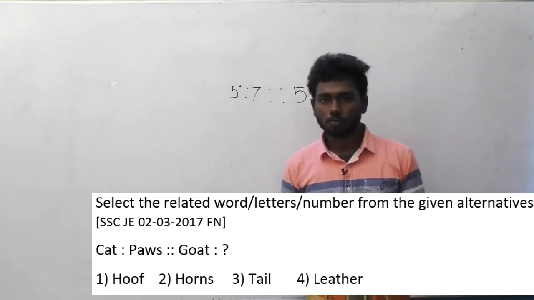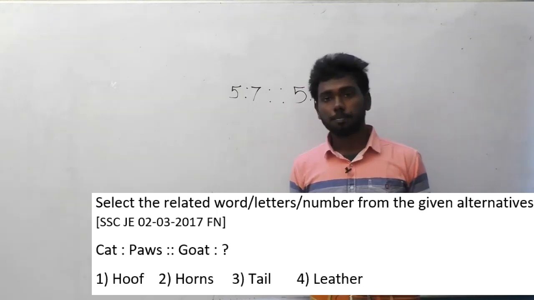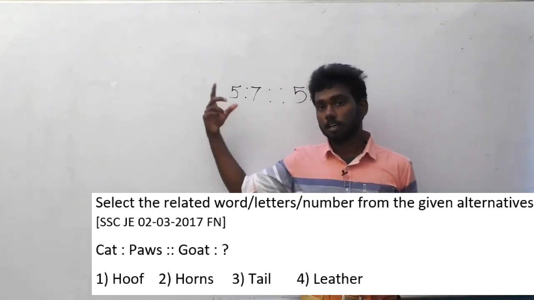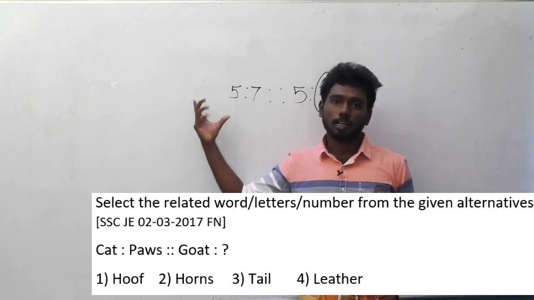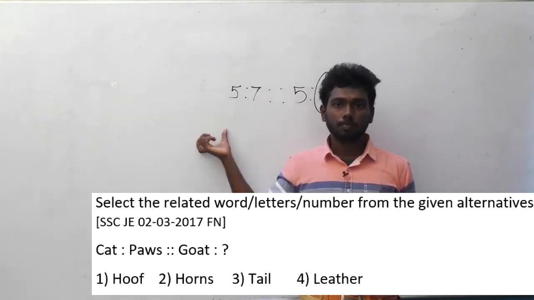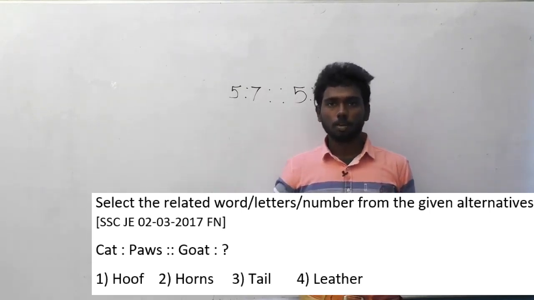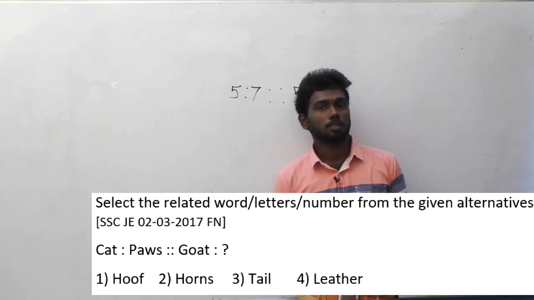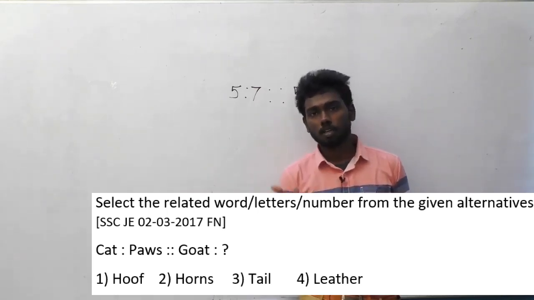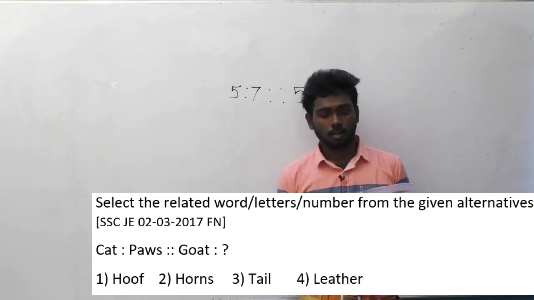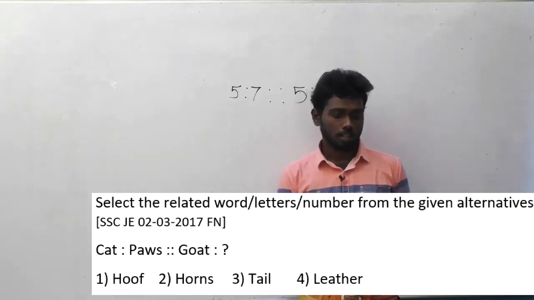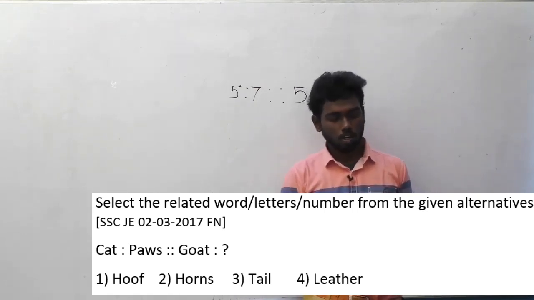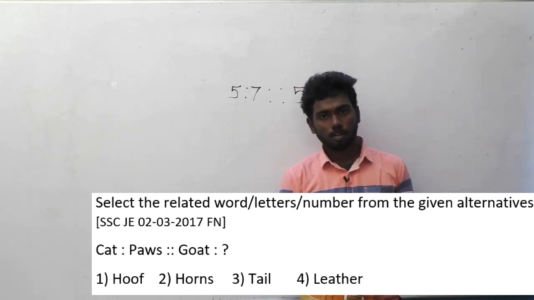You have to know this is a descriptive type of verbal analogy. I have already mentioned the verbal analogy logics and chances of asking questions there. In that, the third point will be descriptive. Generally what does paws describe? Paws describe the part of a cat. If you found this logic, you can figure out the logic between the two words. For that you must also know what is the part of a goat.